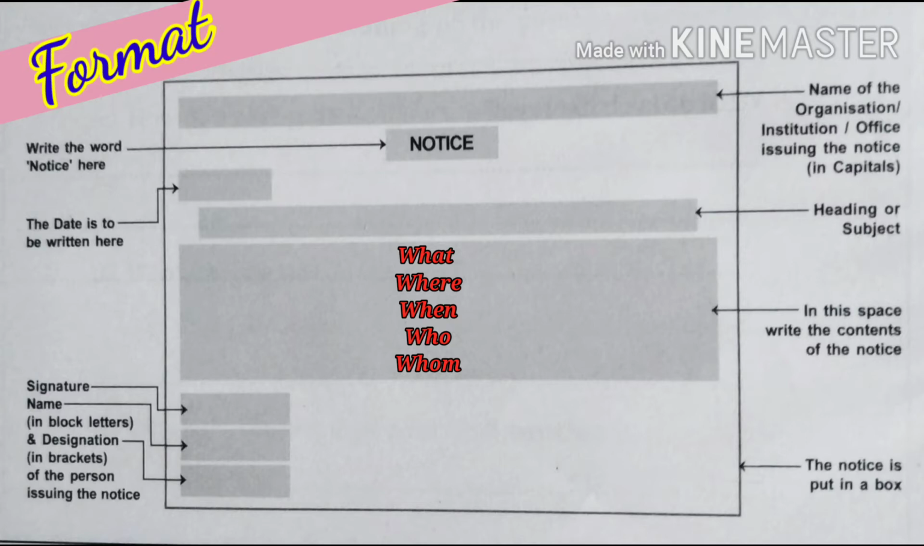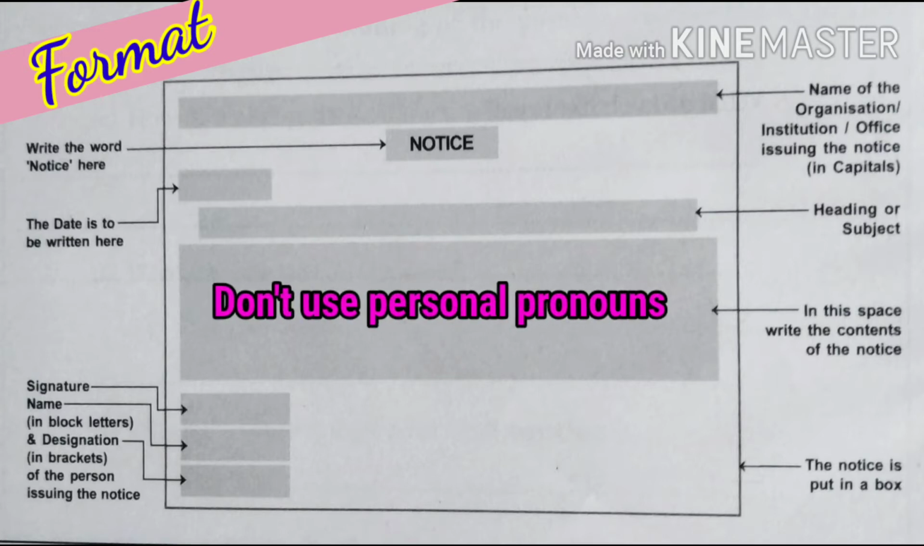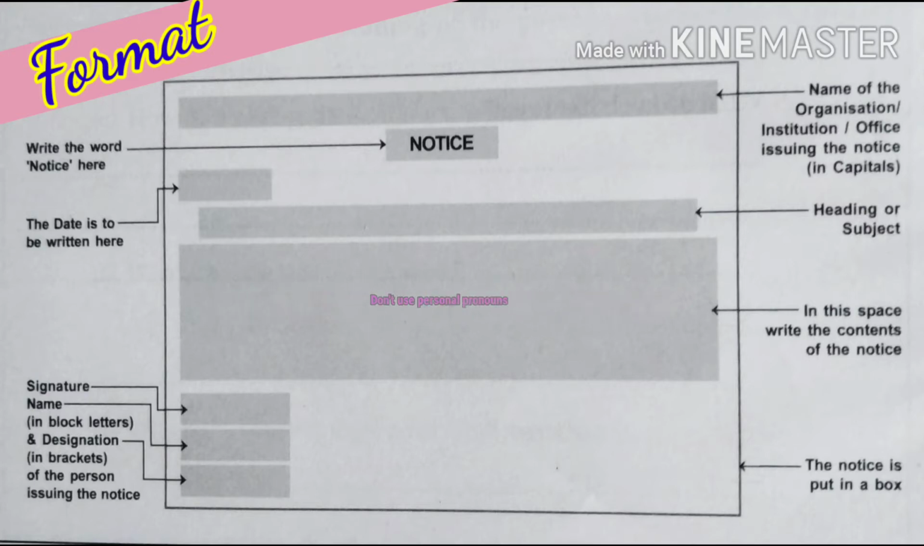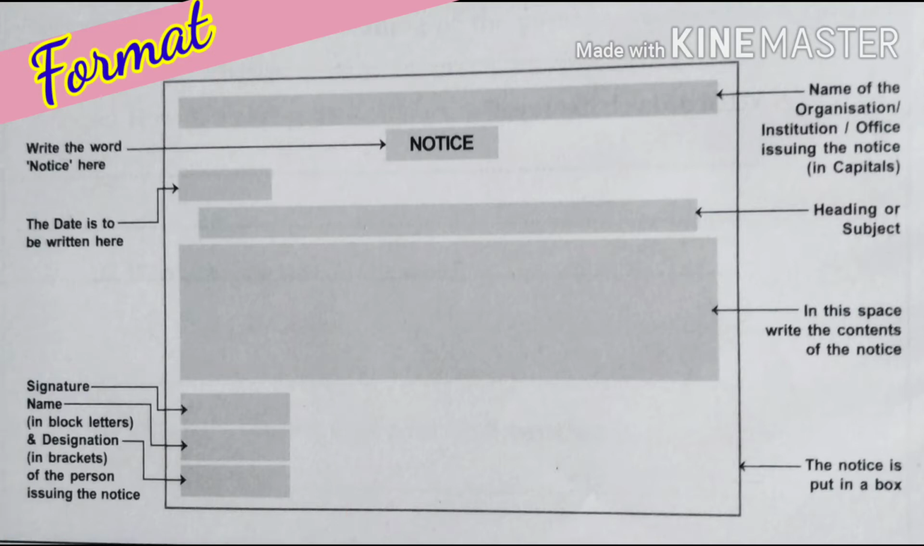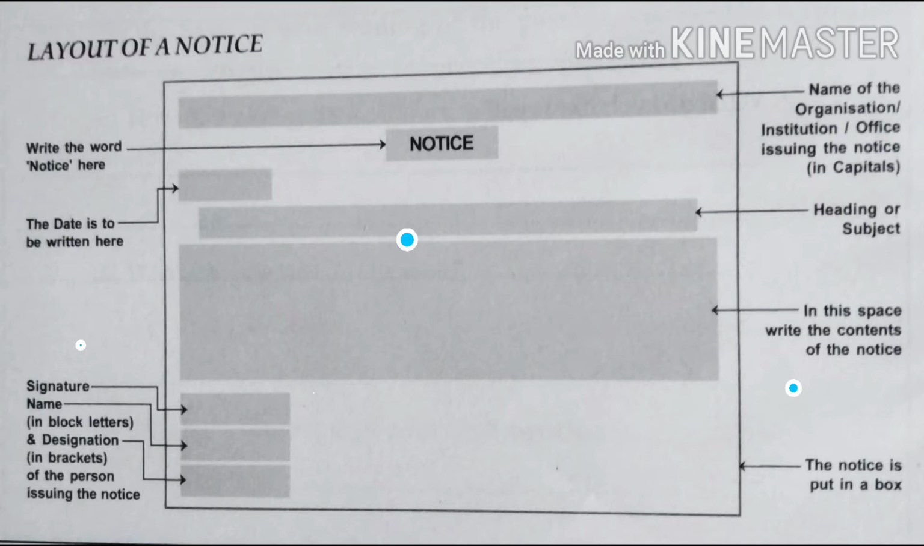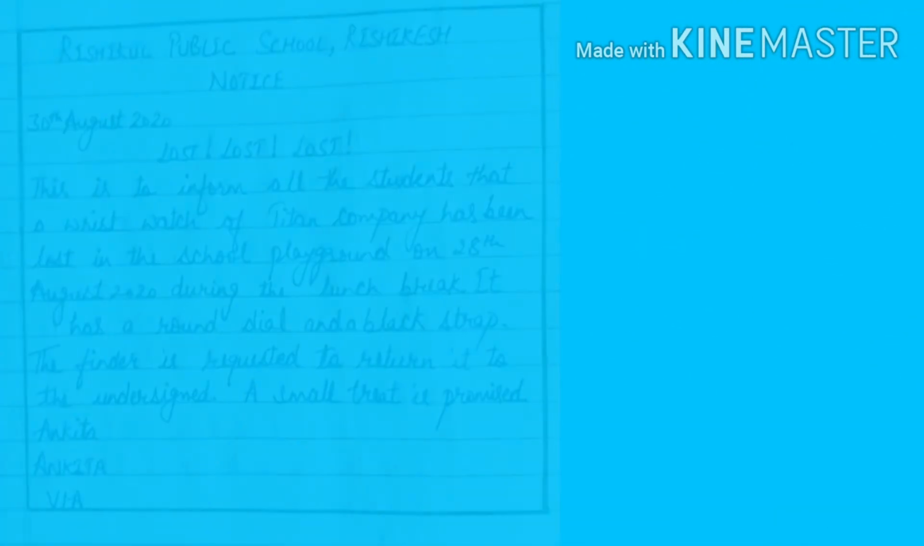The next important point to remember here is that you are not supposed to use any personal pronoun while writing the content. So after writing your content, in the end on the left hand side margin, you will put your signature, and after that you will write your name, that also has to be in block letters, and after that next comes your designation. So this was the format of notice writing, and now let's look at some sample notices.